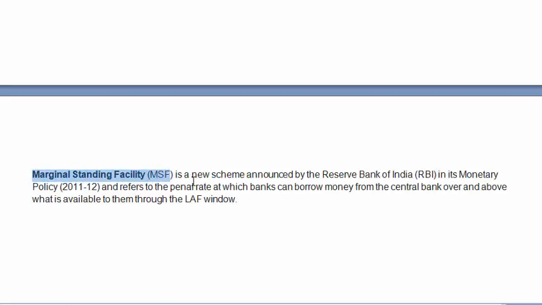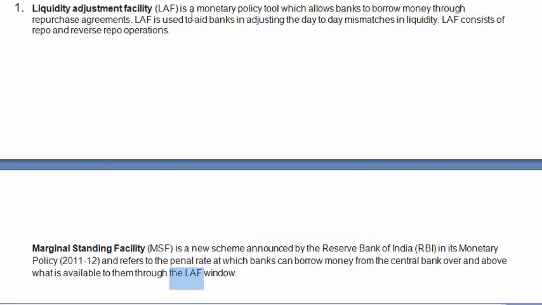Marginal standing facility is a new scheme announced by RBI, and it refers to the penal rate. Penal rate means higher rate, penalty rate, at which banks can borrow money from the central bank over and above what is available through the LAF window. LAF is this liquidity adjustment facility window. So these are the two terms, and just solve questions.